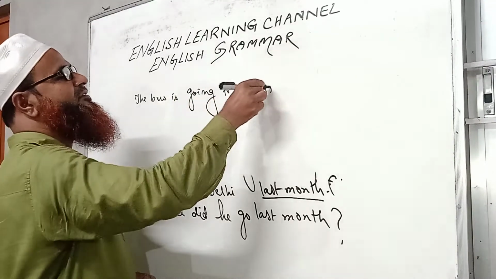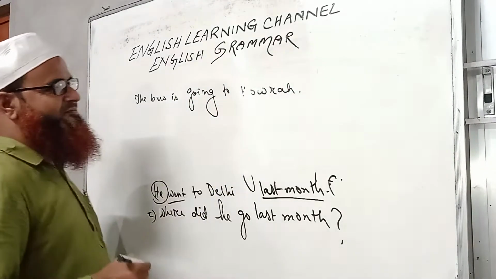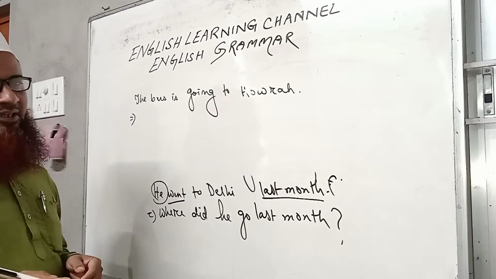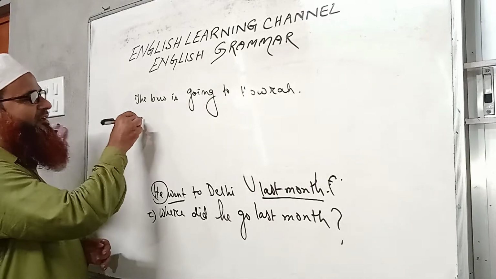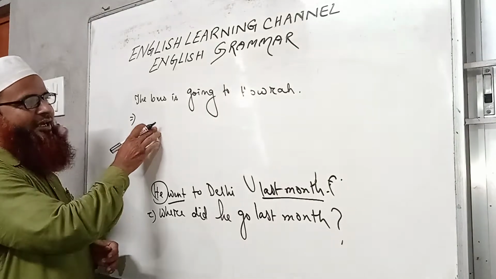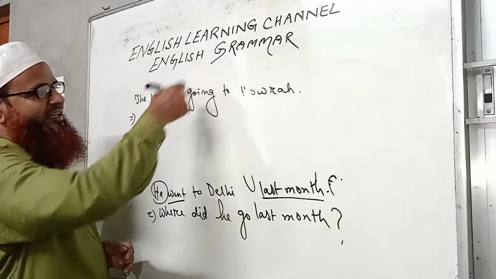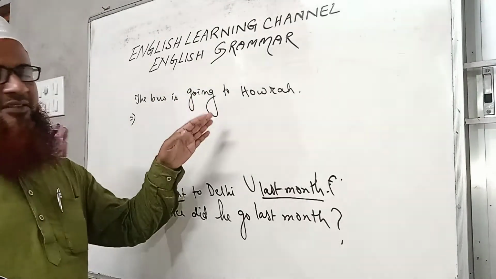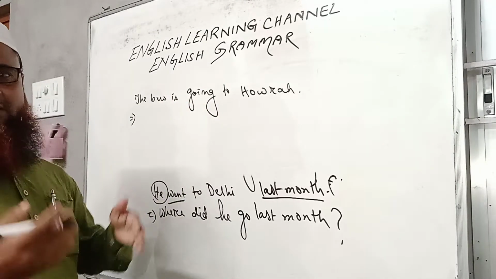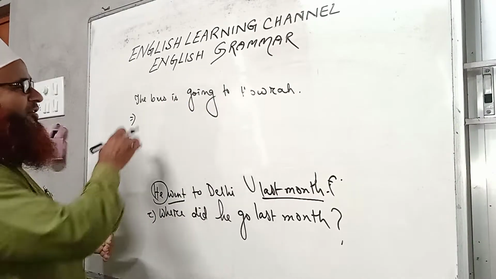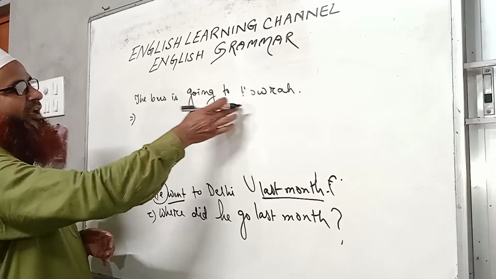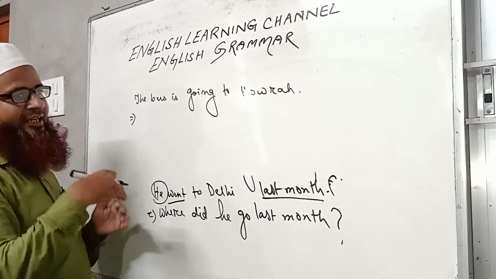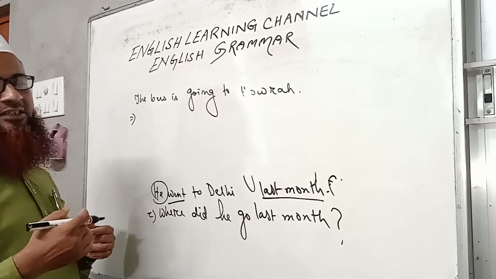Okay? The bus is going to Howrah. Now the bus is on its run. That is why we have to question by using where, and after the end of the sentence we have to write to, because the bus is on its run. That is why where is the bus going to? Okay, to should be written because it is running at this present time.